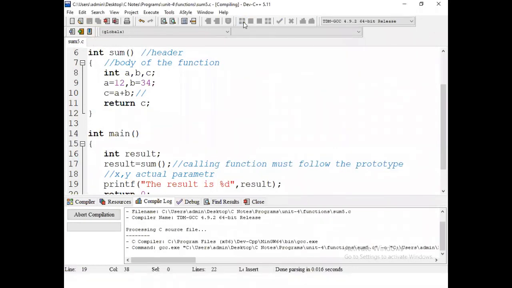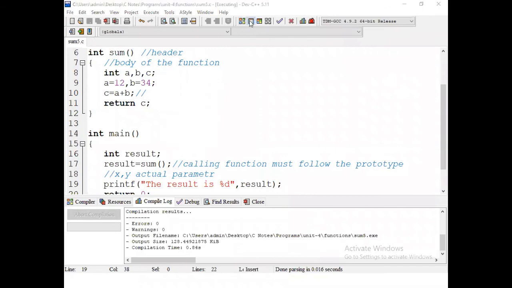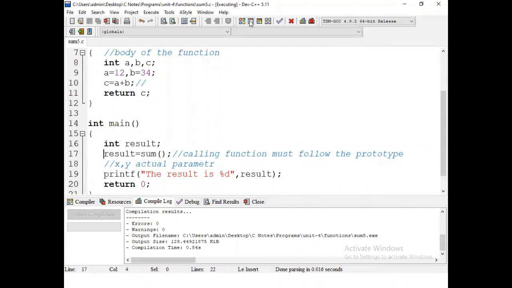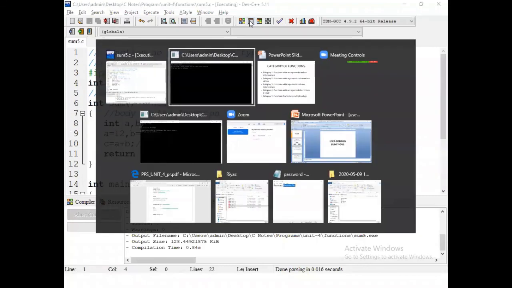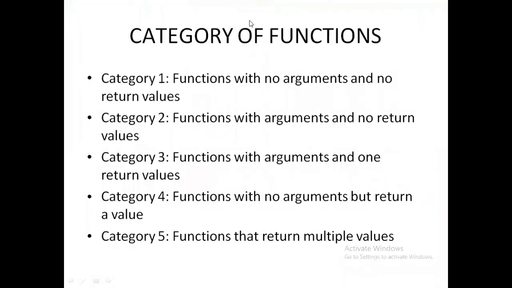Then we can check the compilation. No error. Already we are assigning a value for a and a value for b, so c is evaluated and the c value is returned to the calling function. What is the model of the calling function? We are not passing any parameters, but we are returning one value, which is copied into result. The result is going to print. In that way we can finish the four categories of functions. The fifth is also possible with the help of pointers. It is not required.